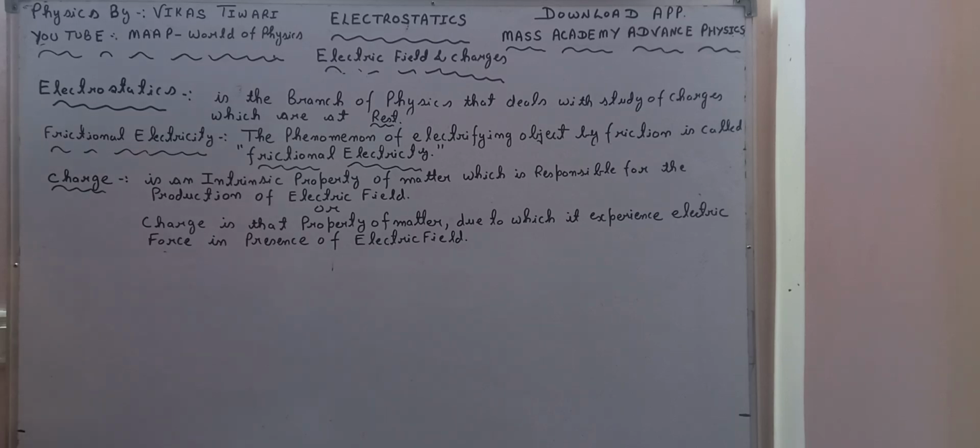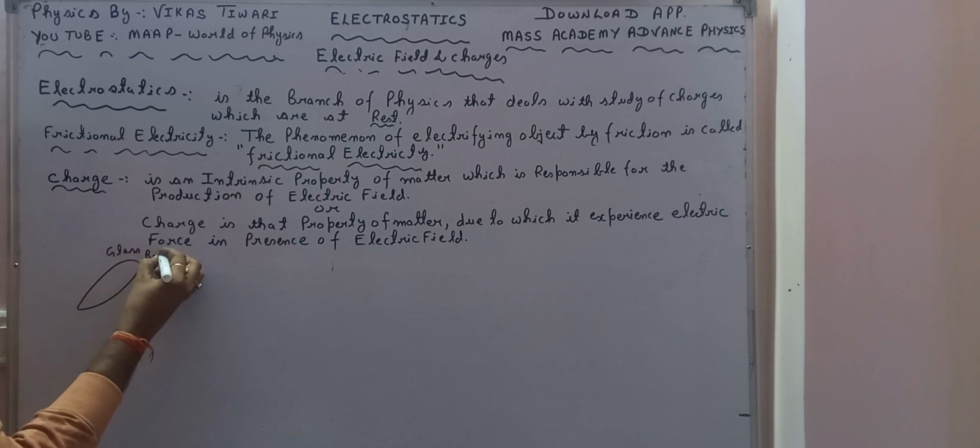What are the experiments? I take a glass rod, and it is rubbed by silk.